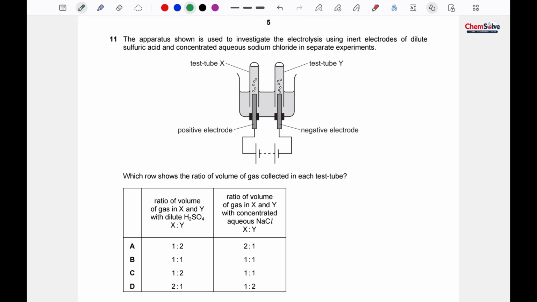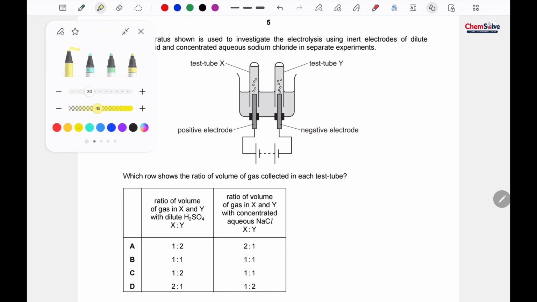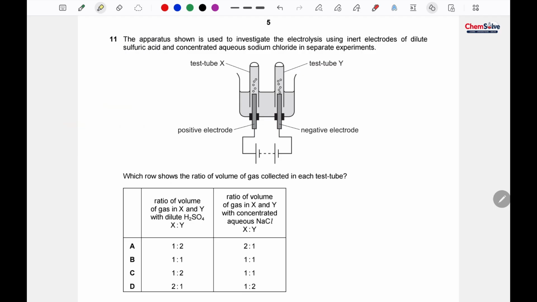Now look at question number 11. The apparatus shown is used to investigate the electrolysis, using inert electrodes, of dilute sulfuric acid and concentrated aqueous sodium chloride. Okay, so we have two electrolytes here. The one is dilute sulfuric acid.